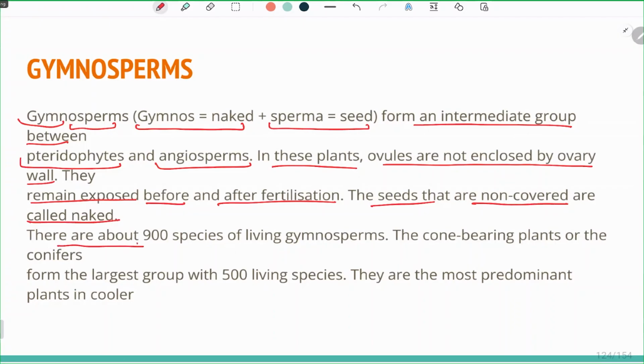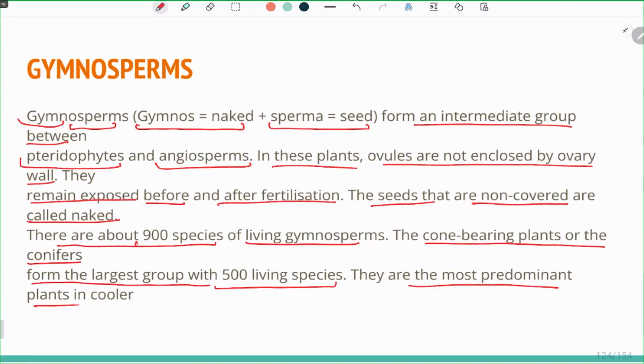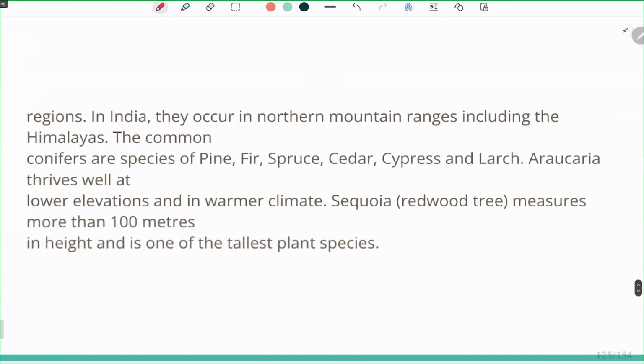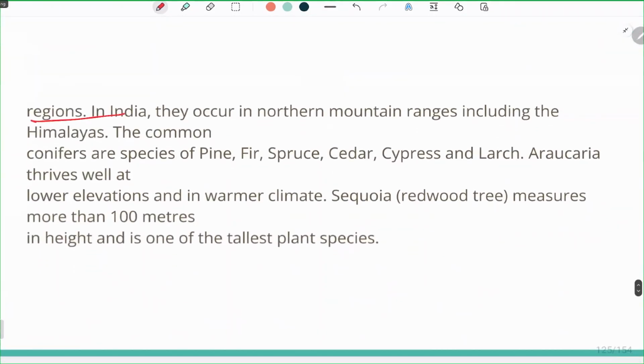There are about 900 species of living gymnosperms. The cone-bearing plants, the conifers, form the largest group with 500 living species. The conifers which we see are actually gymnosperms. They are the most predominant plants in cooler regions in India. The plants which we see in hilly areas are gymnosperms. In India, they occur in the northern mountain ranges, including the Himalayas.